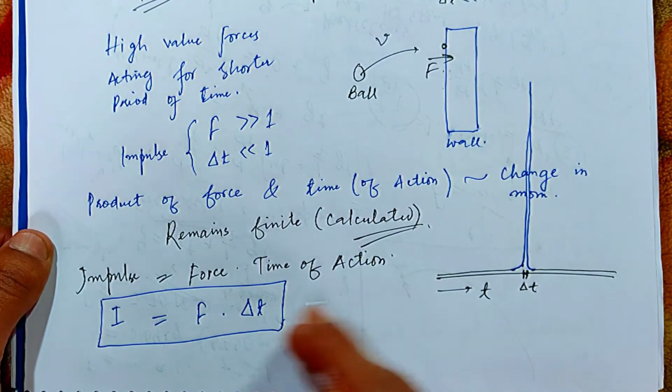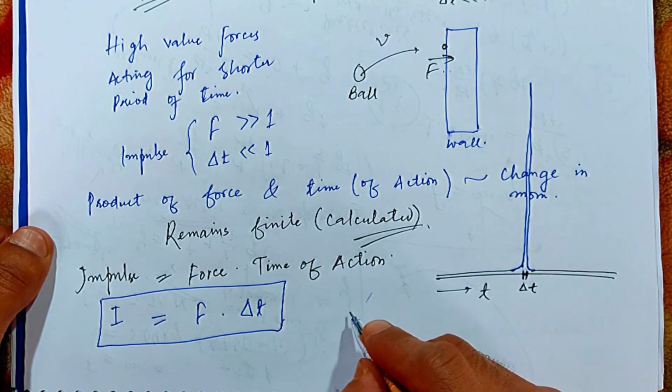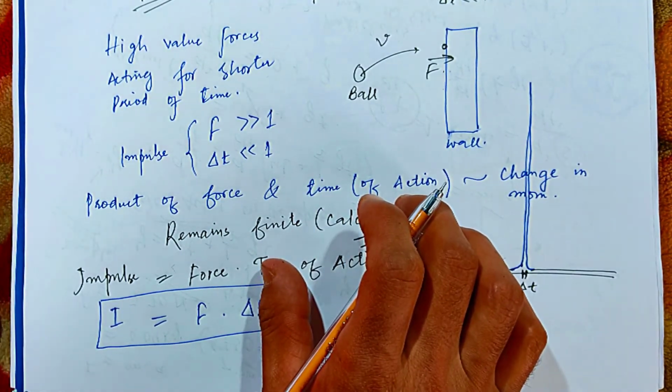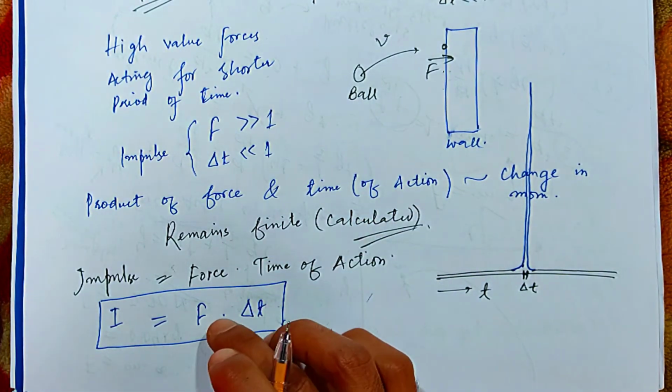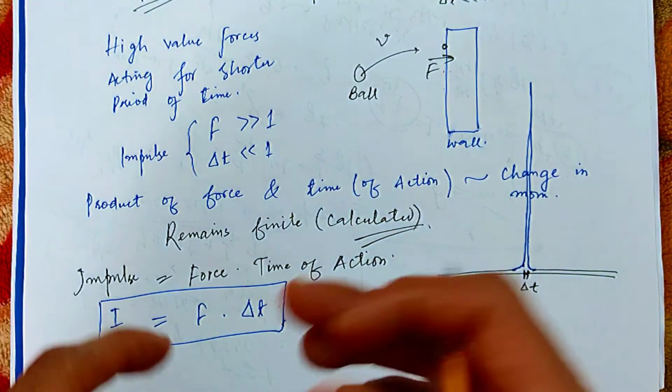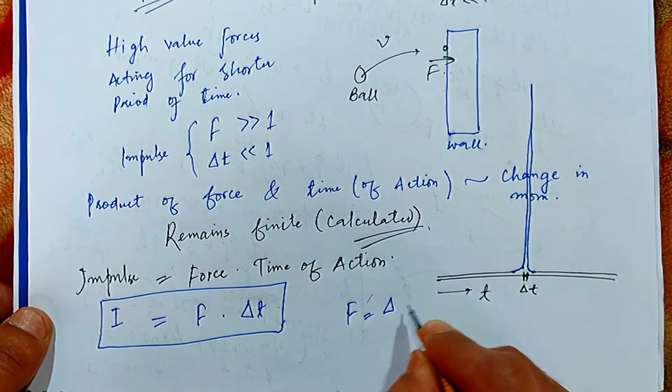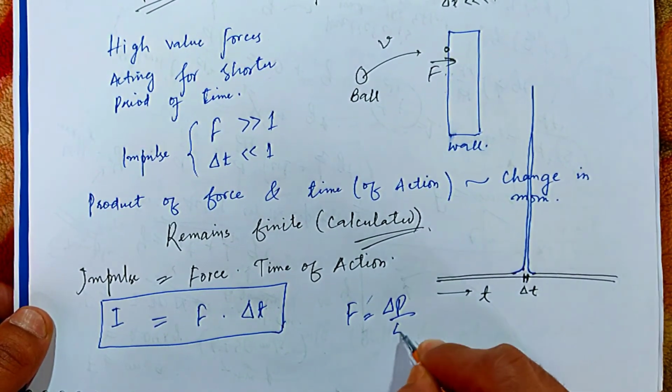And from the second law of motion, what is Newton's second law? The second law says that the force is directly proportional to the rate of change of momentum. So force is equal to the rate of change of momentum with respect to time.